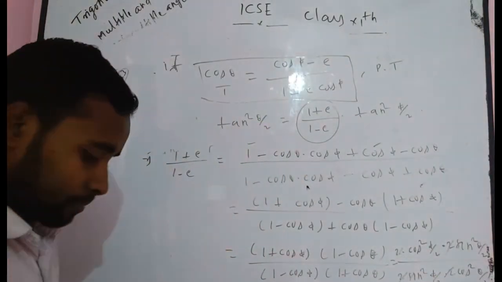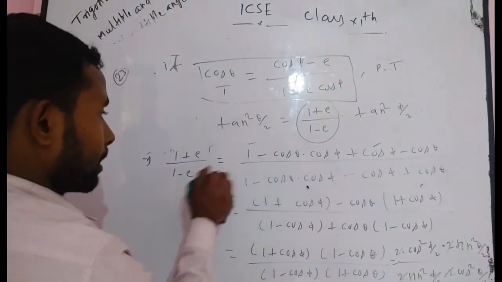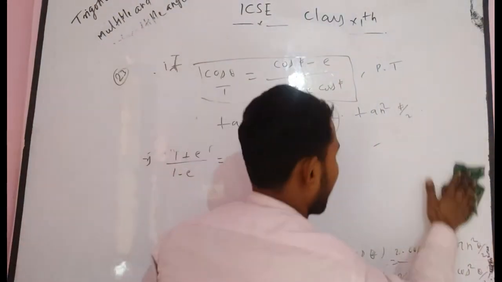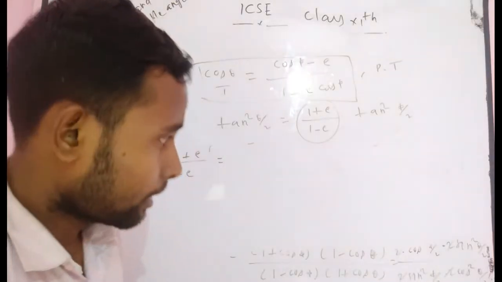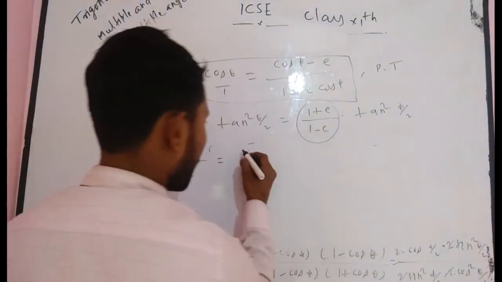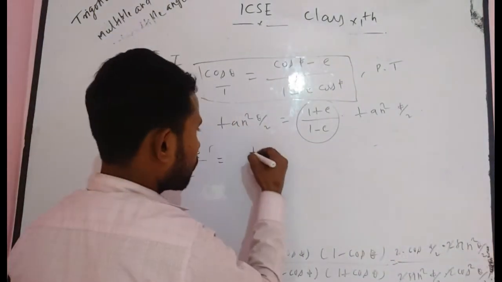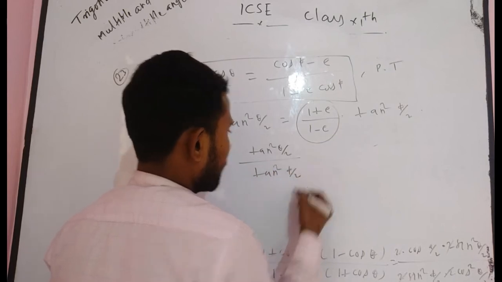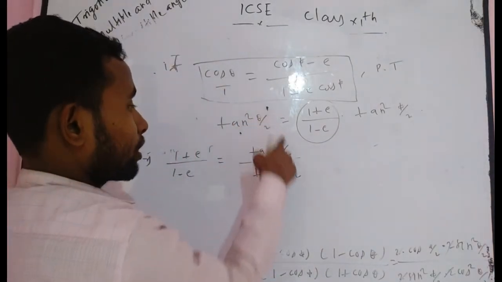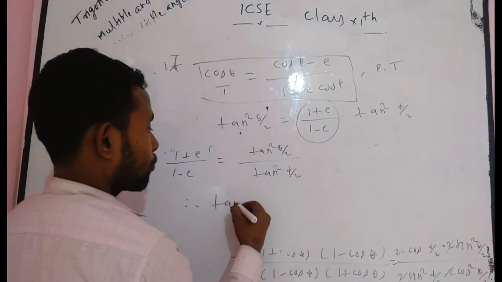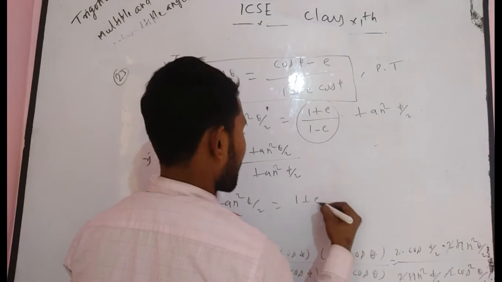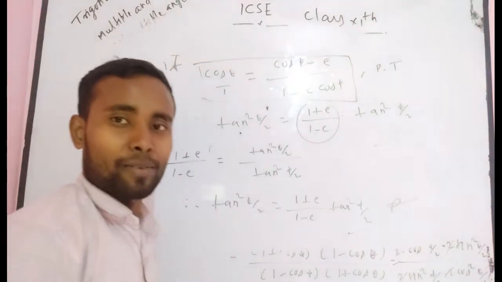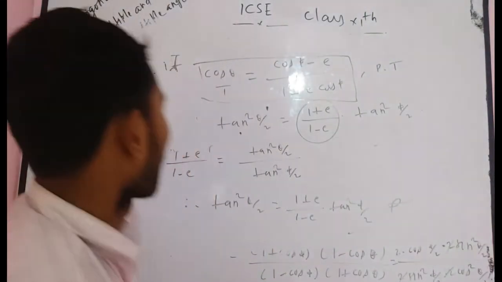So I want to write again this factor. It becomes tan square theta by 2 divided by tan square phi by 2. Now, according to this problem, you have to prove tan square theta by 2. So, you get tan square theta by 2 is equal to 1 plus e divided by 1 minus e into tan square phi by 2, which is your required answer. I think you understand the problem.